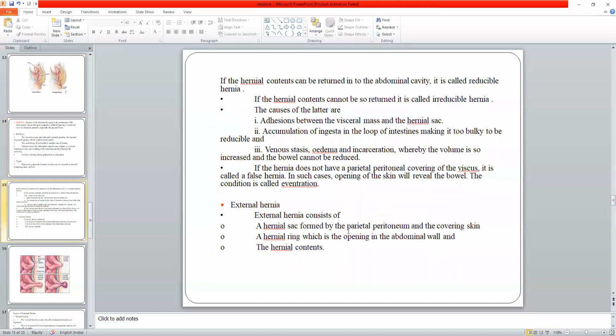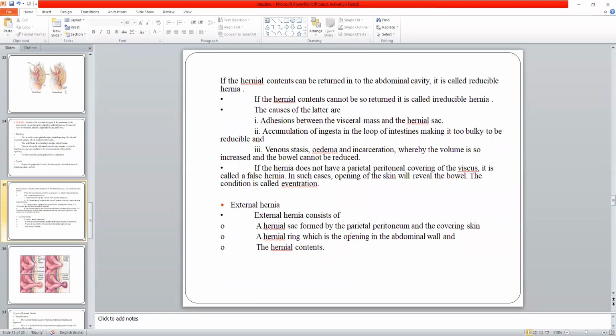So in hernia, particularly in the external hernia, you will see a bag-like structure. The wall of the bag is formed by the peritoneum or the skin, and at one end, from where the viscera is coming into that bag, there is the formation of a ring-like structure, and inside this bag there are the contents of intestine or any other material. So that is the property of hernia.